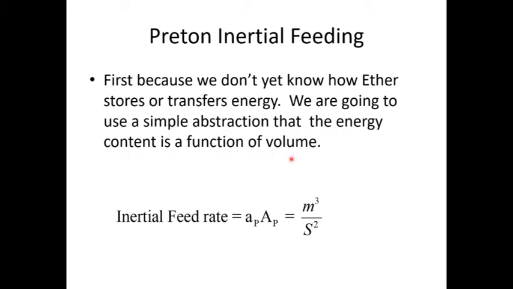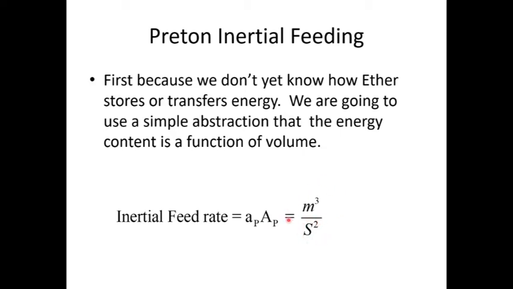And this works out to a very simple feeding model right now. So the inertial force feeds at a rate that's proportional to the acceleration of a preton times the cross-sectional area of a preton, which works out to volume of ether consumed per square second.